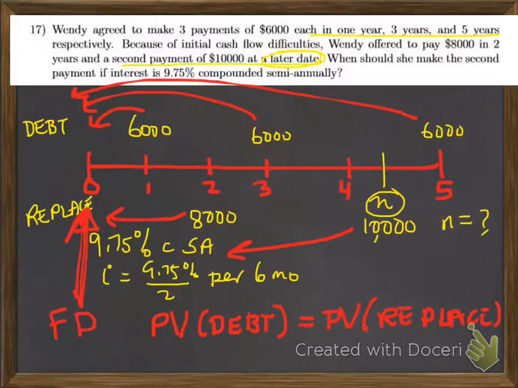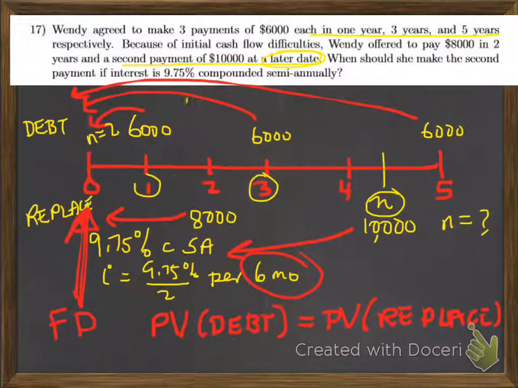So let's work out what those present values are on the other page. Judging from the time diagram, since the interest is compounded semi-annually, we're going to determine the number of interest periods for each of the $6,000. In 1 year we have N equal to 2 interest periods, but since we're discounting, we're going to use a negative N exponent.